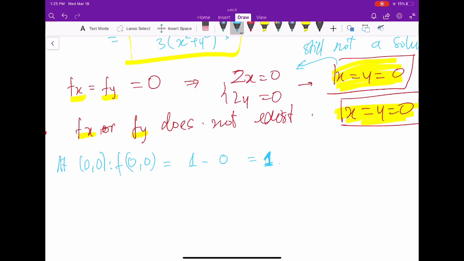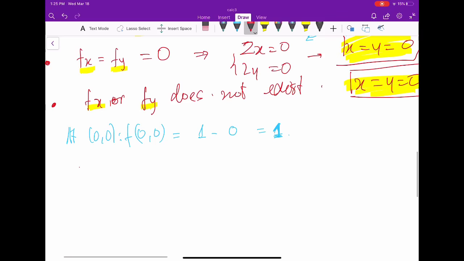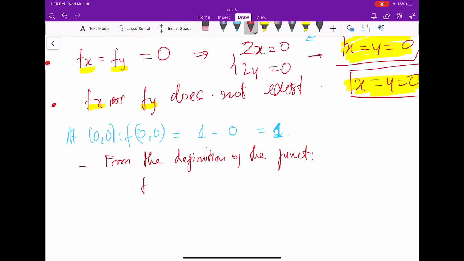But again, we may guess from the definition of the function. From the definition, we have f(x, y) equals 1 minus the cube root of x squared plus y squared. Since x squared plus y squared is always greater than or equal to 0, this function is always less than or equal to 1.